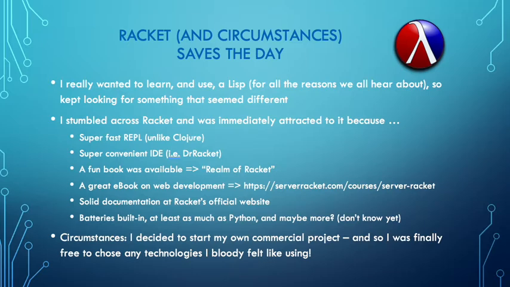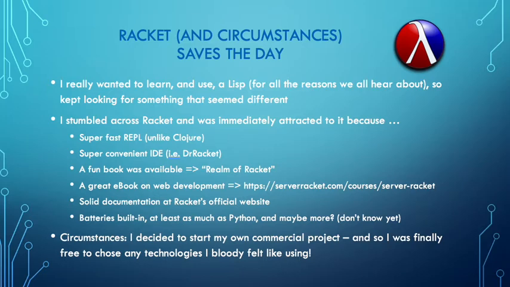And then I saw a great ebook on web development. It's actually written by Jesse. So I bought that ebook, and Jesse, I've not read it yet, but I will, I promise. So there seems to be a lot of good resources. The official website has solid documentation, but the thing that impressed me the most was that it seems like everything I want to do, it has libraries for, pretty much built in, just like Python and maybe even more.